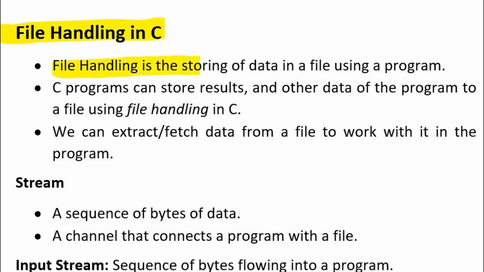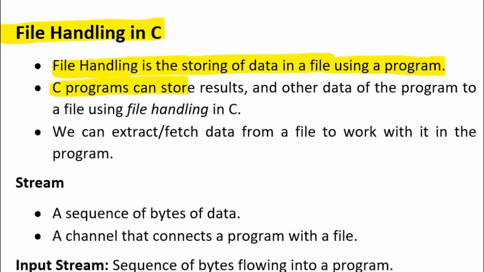File handling is the storing of data in a file using a C program. The files which are stored on a computer can be accessed by using a C language program, and accessing those files or making some changes on them is called file handling.